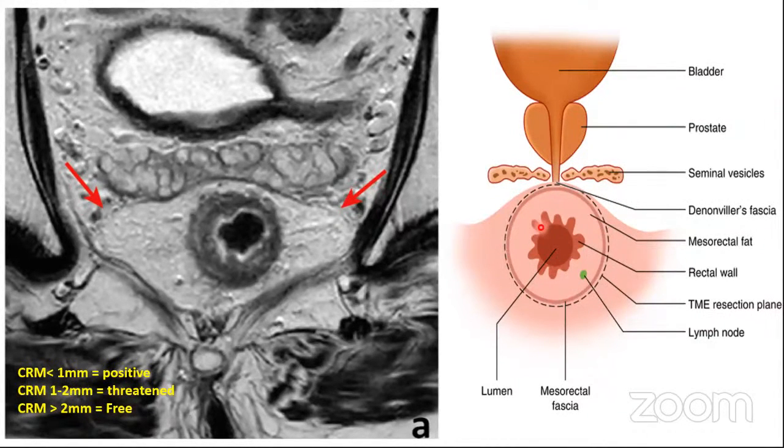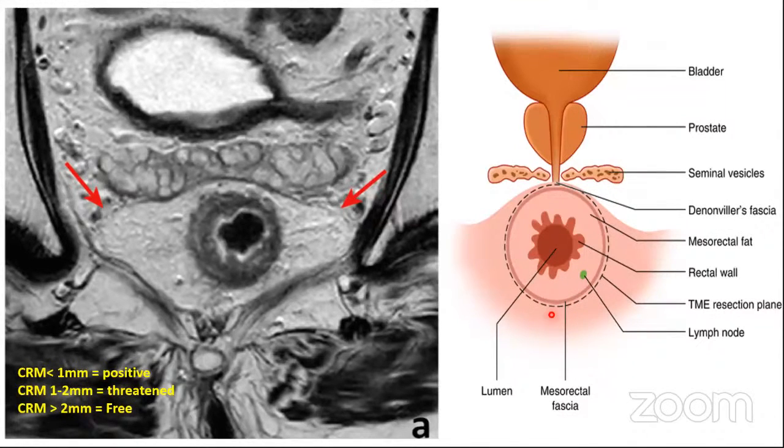Now, this is defined as the distance between the lateral most extent of the tumor and the plane of resection. That means the primary tumor, or if you have a tumor deposit, or you have a lymph node. So whatever is the most lateral towards the mesorectal fascia, the distance from this lateral most tumor extent to the plane of resection is going to be your circumferential resection margin.